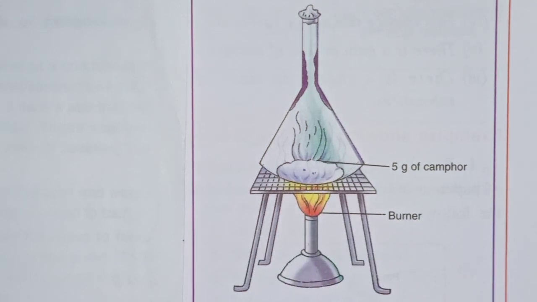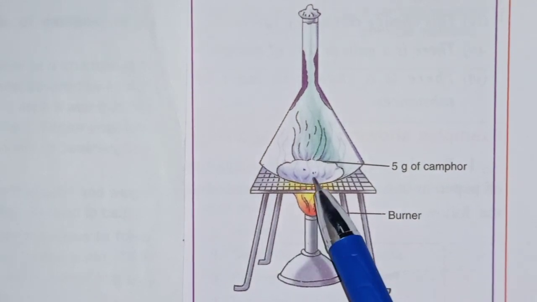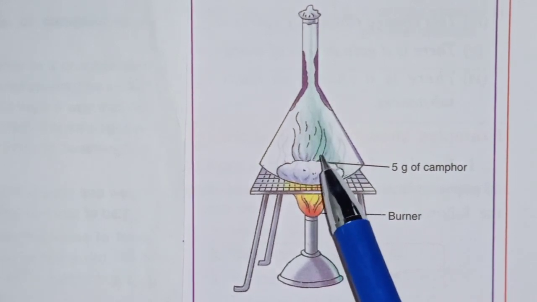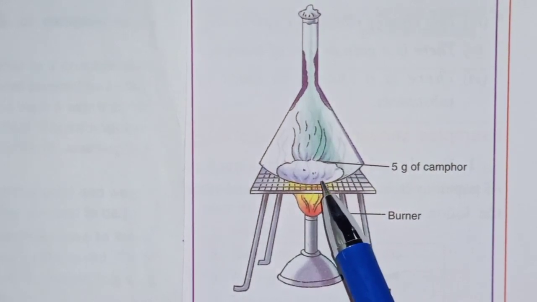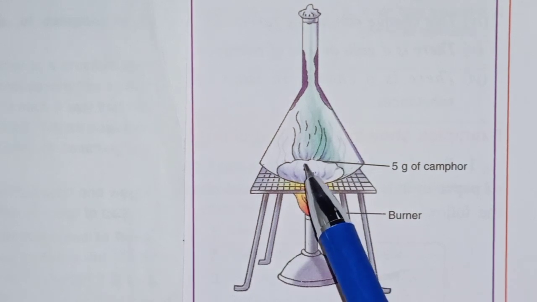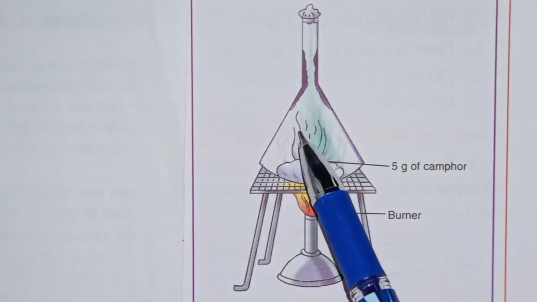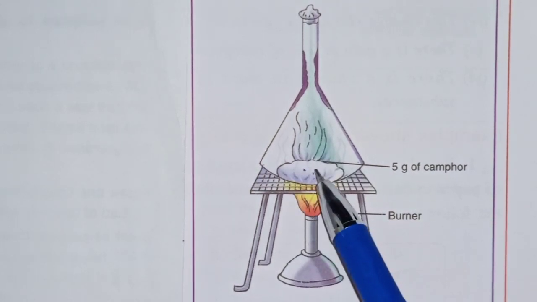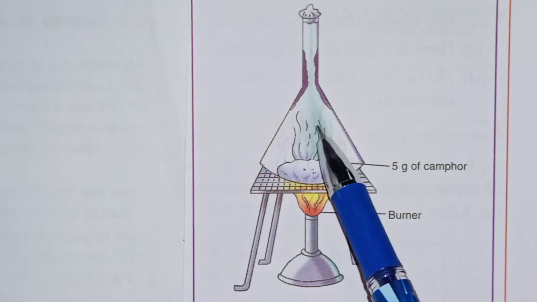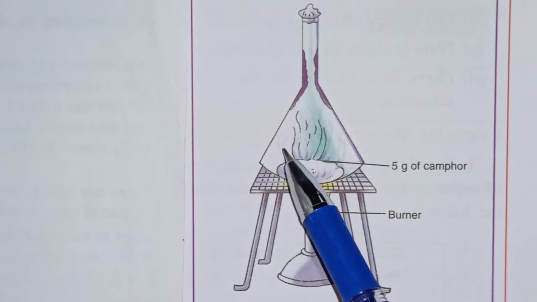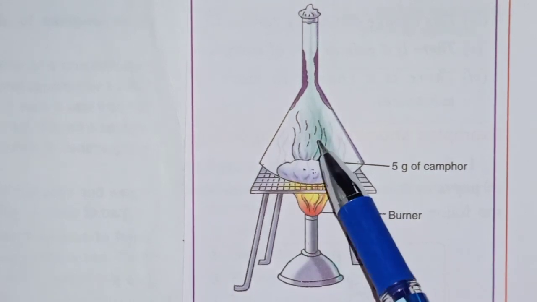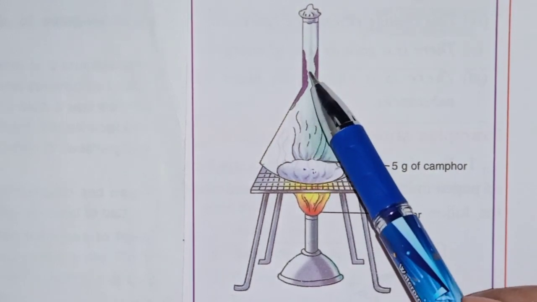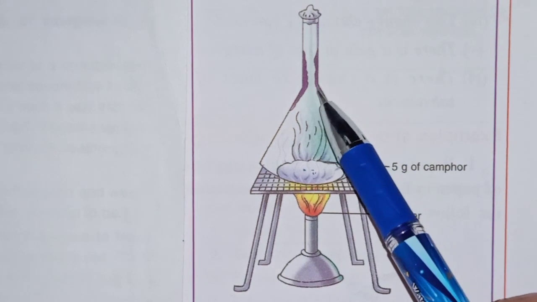So what is happening in sublimation? When camphor is heated, see, vapors are forming. It is not melting. It is in solid state and it is directly converted into gaseous state, that is vapor. And one more thing you have noticed here, on the inverted funnel some deposit is forming now.